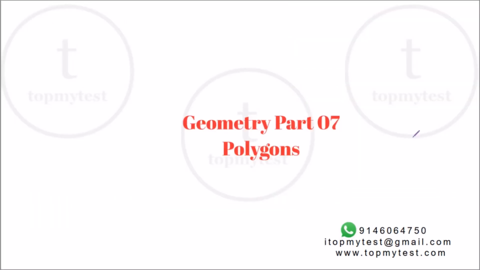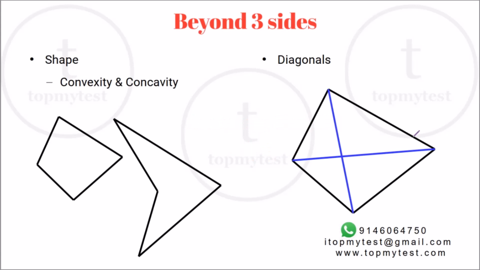When you go beyond triangles, there are two problems which come up. First of all is the problem of shape. So you can have an oddly shaped figure like this or a more conventional figure like this. This figure is called a convex figure. This is called a concave figure. Most of the relations that you will be doing would be on the basis of convex figures.